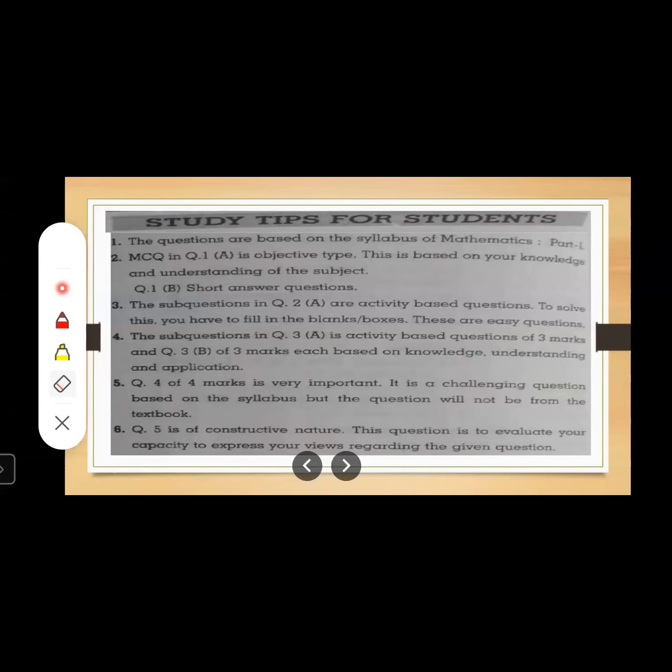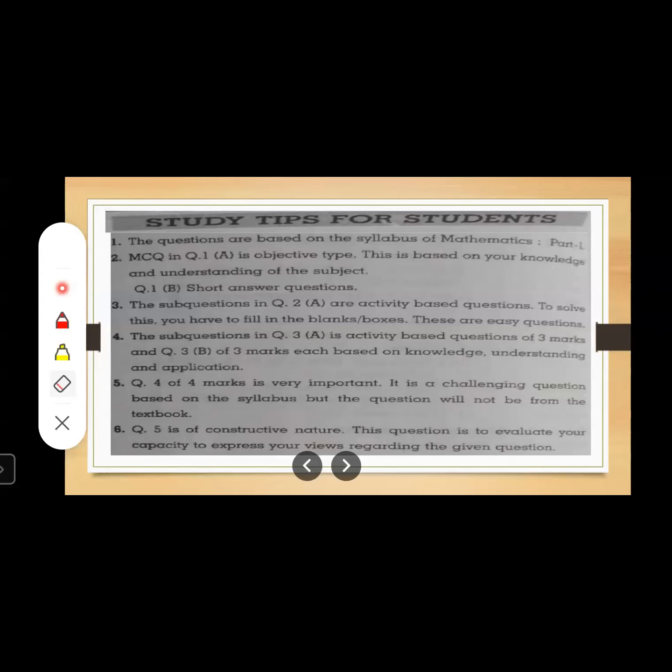Question number 3A is an activity based question of 3 marks. Question number 3B is also 3 marks, and it is based on your knowledge, understanding, and application. Students, see the level of this question paper. It is from easier level to the difficult level. In question number 1A, 1B, 2A, 2B, all are easier type of questions. Slowly we are moving towards little bit difficult type of questions.